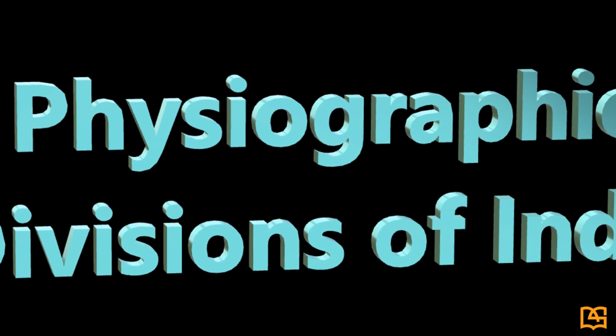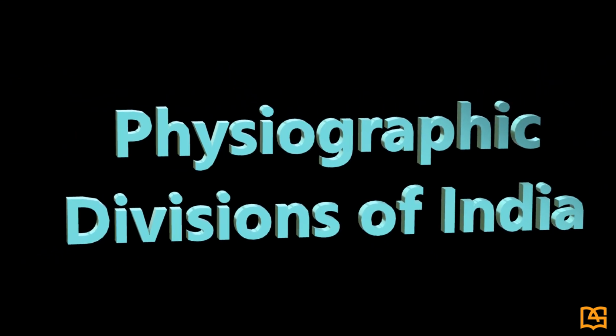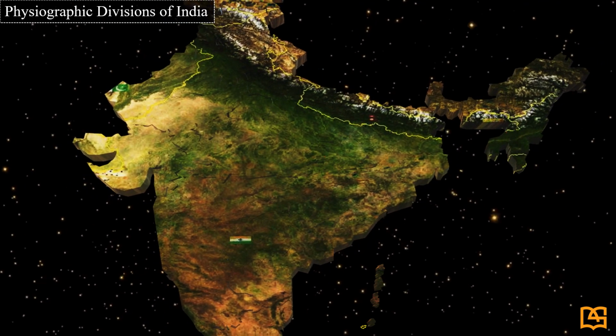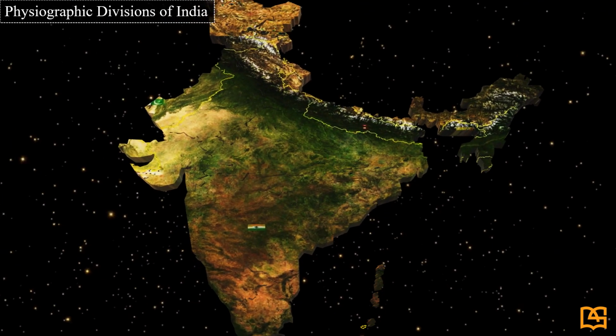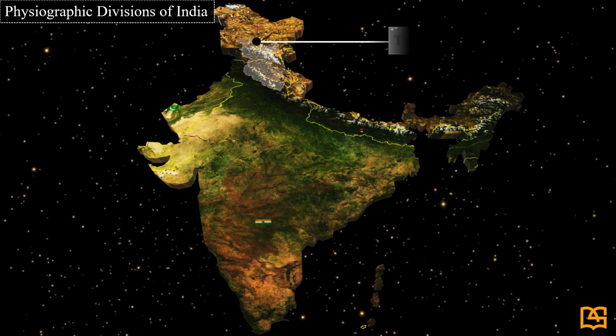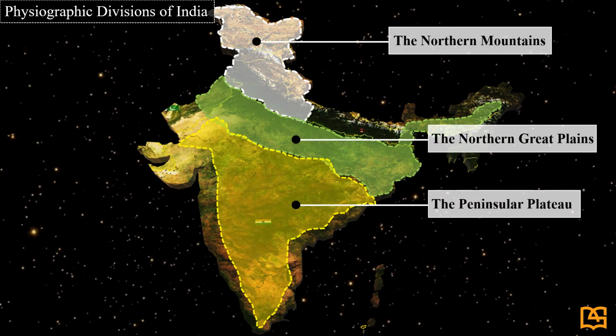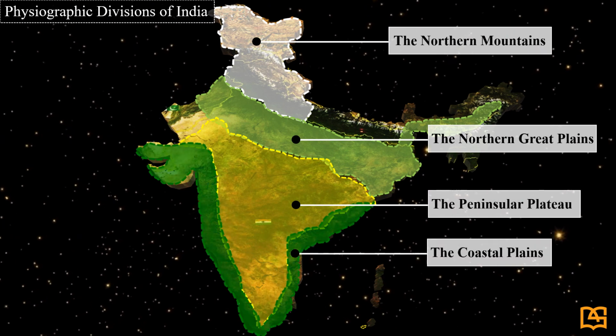Physiographic divisions of India. On the basis of physiography, India can be divided into four major divisions. They are the northern mountains, the northern Great Plains, the peninsular plateau, the coastal plains and islands.